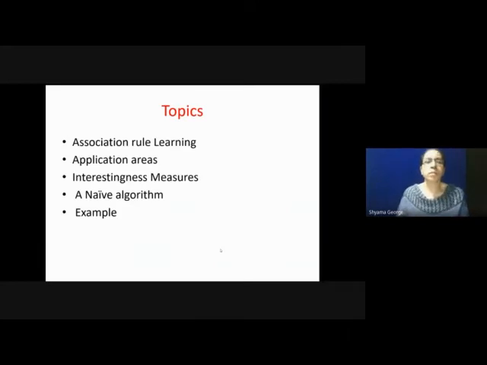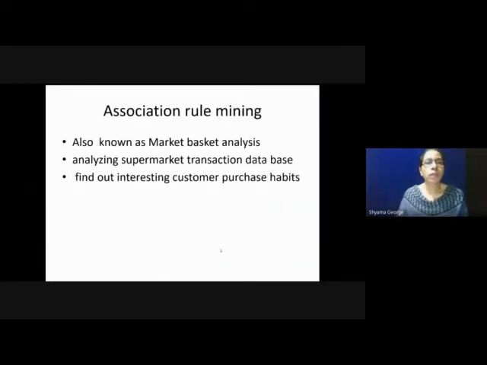So what is association rule mining? Association rule mining is also known as market basket analysis. This is mainly used for analyzing supermarket transaction databases. From this we can find out interesting customer purchase habits.